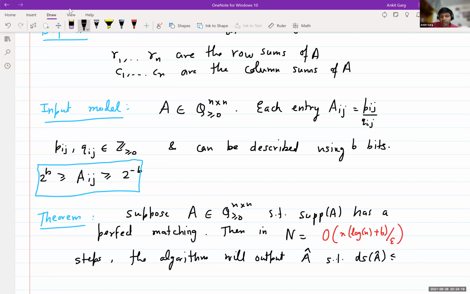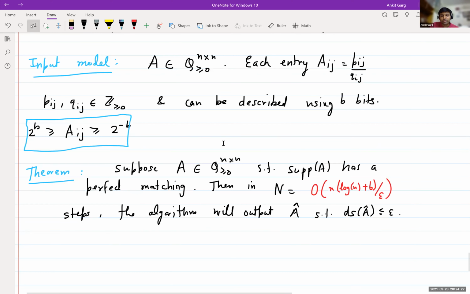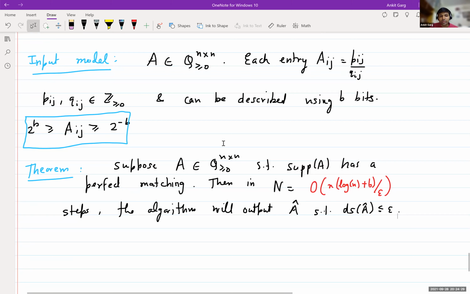The L2 squared distance of the row and column sum vectors from all ones will be at most epsilon. So that is the theorem statement.